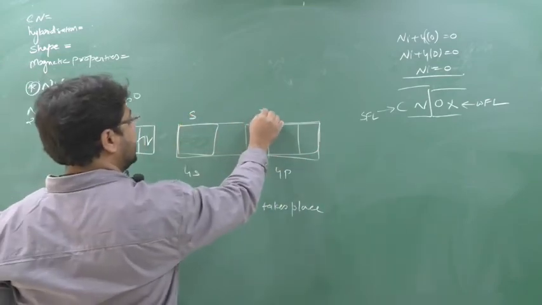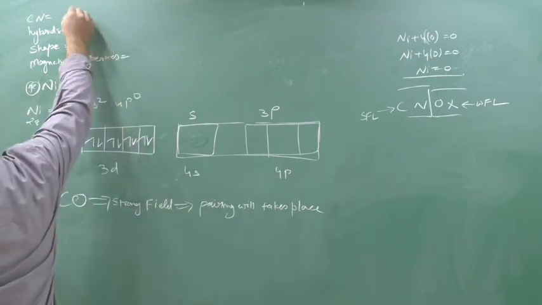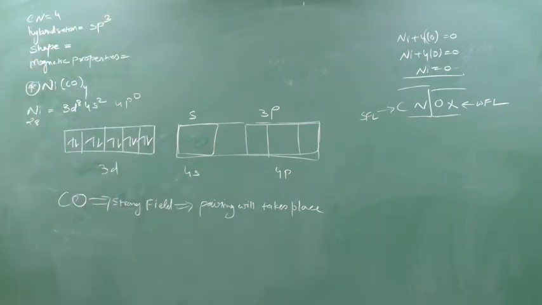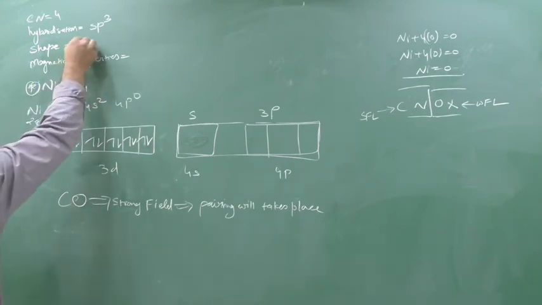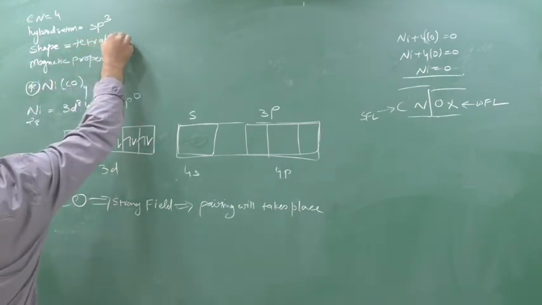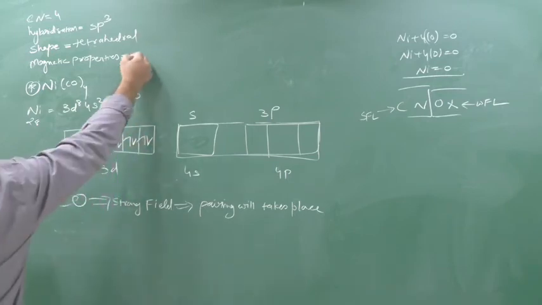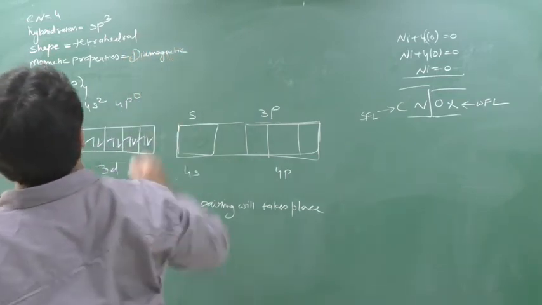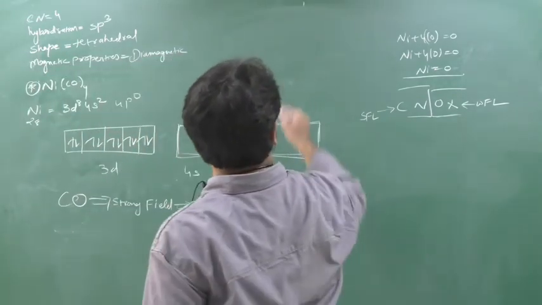Here one 4s and three 4p. So which is the hybridization here? The coordination number is 4, so the hybridization is sp3. Yes or no? sp3 means which shape? Tetrahedral. And for the magnetic property, all are paired, so it is diamagnetic.